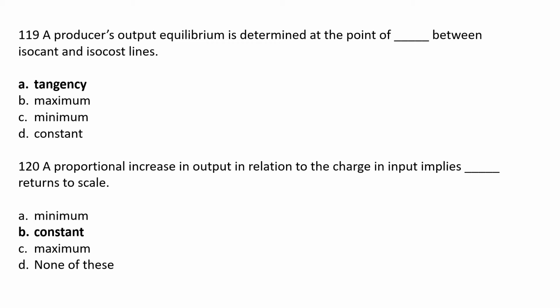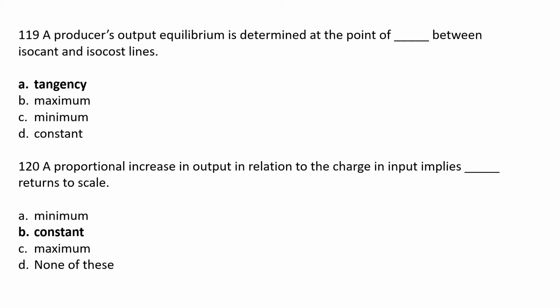A producer's output equilibrium is determined at the point of dash between isoquant and isocost lines. Option A tangency, option B maximum, option C minimum, option D constant. The correct answer is option A tangency. A producer's output equilibrium is determined at the point of tangency between isoquant and isocost lines.